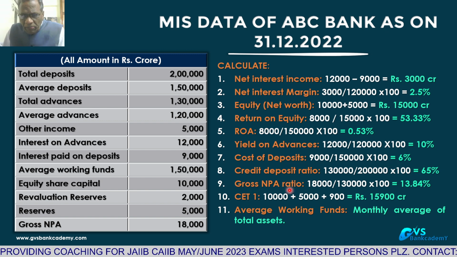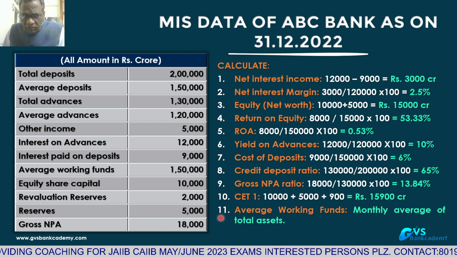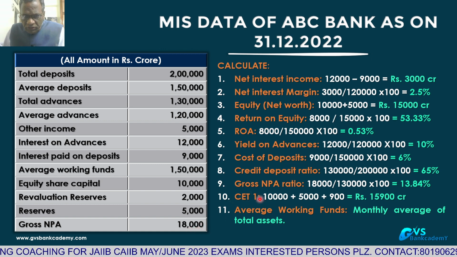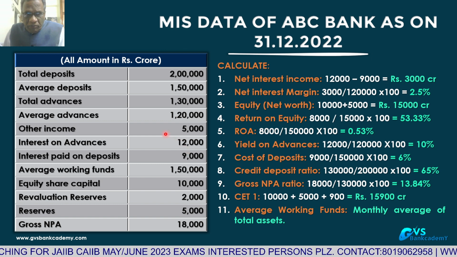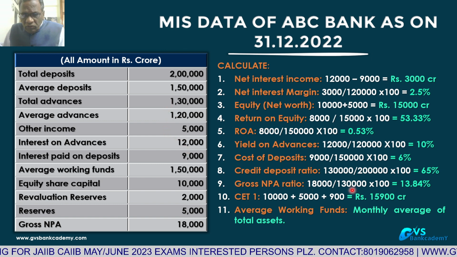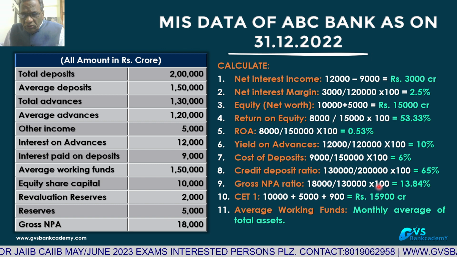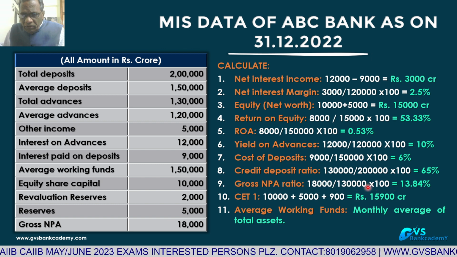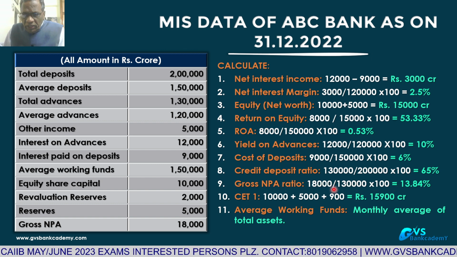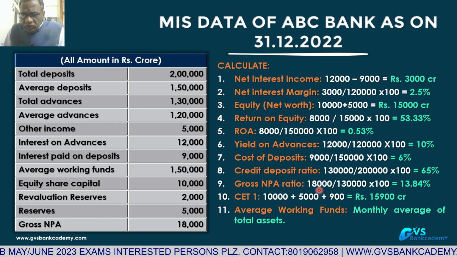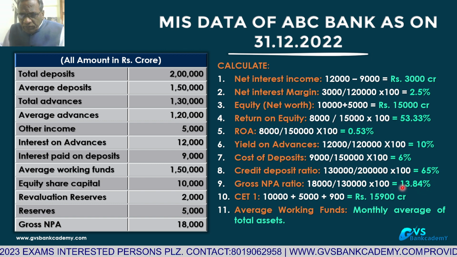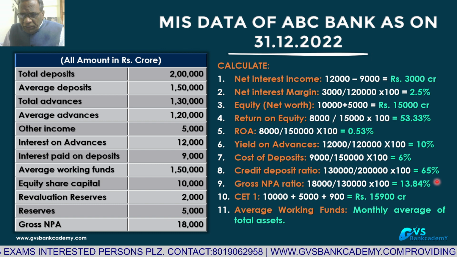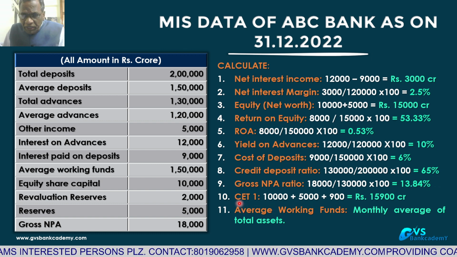Gross NPA ratio is equal to gross NPA 18,000 crores divided by total advances 1,30,000 crores into 100, that is 18,000 crore divided by 1,30,000 into 100, 13.84%. Common equity tier 1 capital.